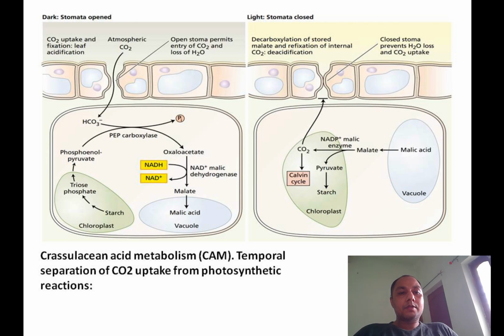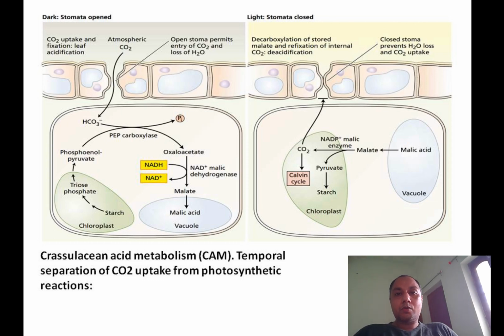So what happens? The triose phosphate of the chloroplast provides the phosphoenolpyruvate, and this phosphoenolpyruvate along with the captured CO2 is ultimately converted into malate, and that is stored in the vacuole. This all happens during the night. Now what happens during the day? The first important thing is that the stomata get closed.